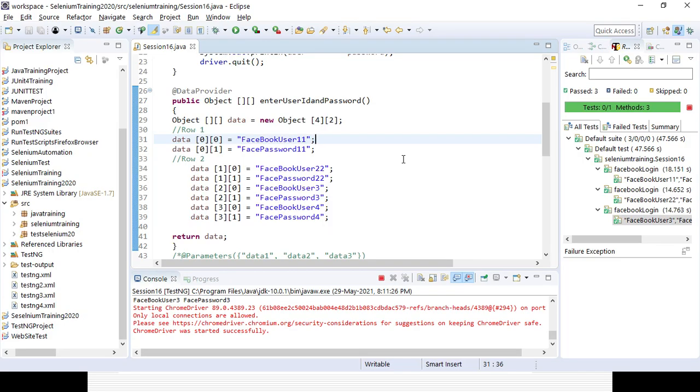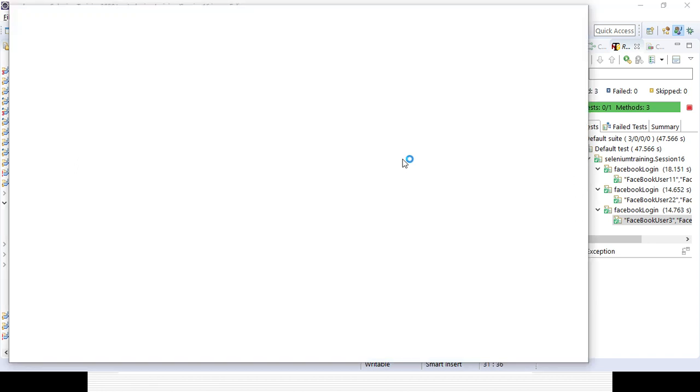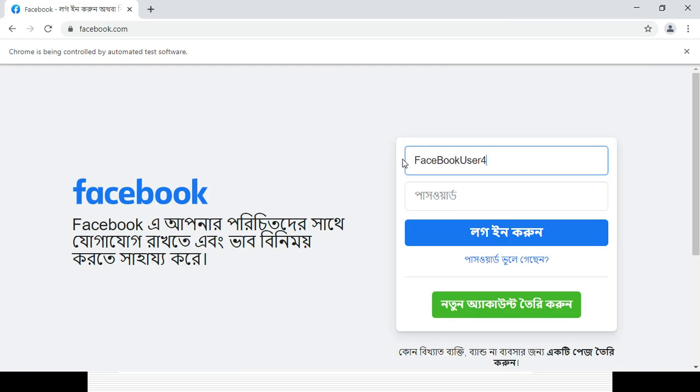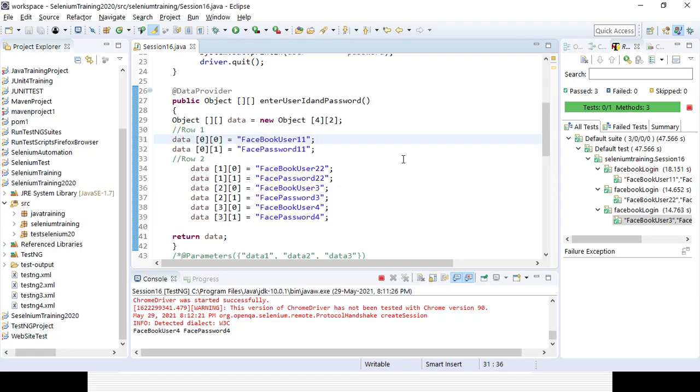Maybe my settings have everything changed to Bengali, so that is the reason you are seeing Bengali words. I can change it to English, not a problem. But your data element locator will not change in case you are changing to some local language, Bengali, English or something like that. So it is still working.